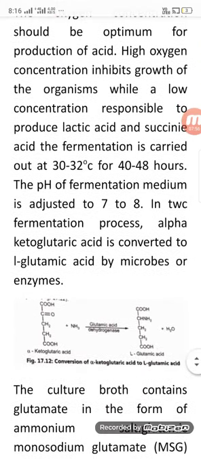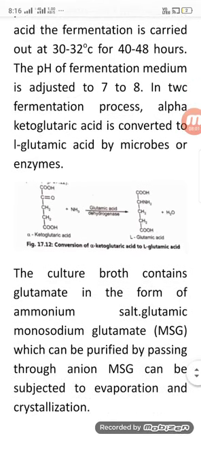In the fermentation, alpha ketoglutarate is converted to L-glutamic acid by a microbial enzyme. The culture broth contains glutamate in the form of ammonium salt, and monosodium glutamate, known as MSG, which can be purified and subjected to evaporation and crystallization. The conversion of alpha ketoglutarate into L-glutamic acid is by glutamate dehydrogenase, in the presence of which L-glutamic acid is obtained.